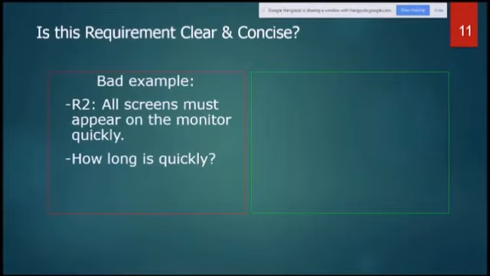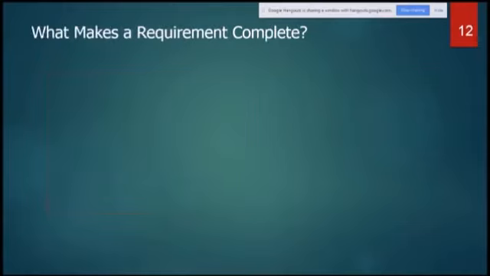If we convert the bad example into good, it will be: when the user accesses any screen, it must appear on the monitor within 2 seconds. So this is how we should mention that. These examples, I'm sure, will help you in fine tuning your requirements, and if you implement these characteristics in your requirements, then yes, you have done a good job.